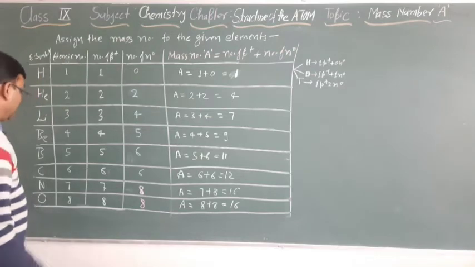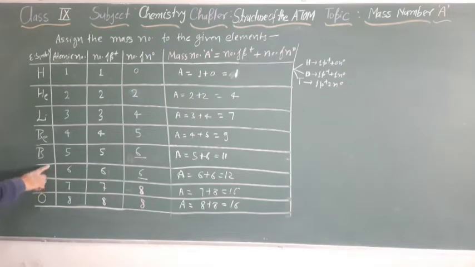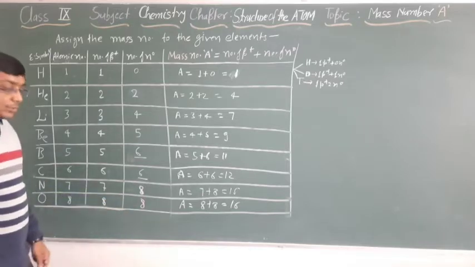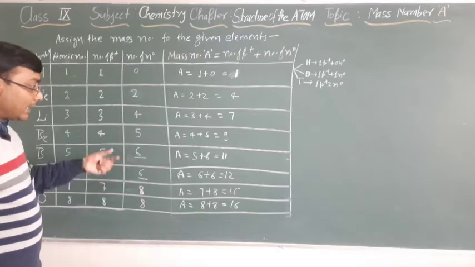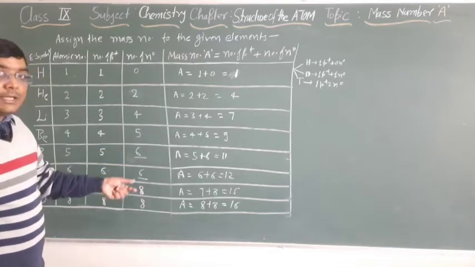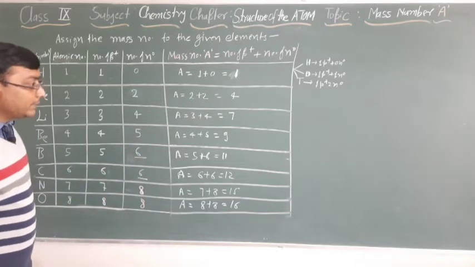Now see here, the number of neutrons in boron and carbon are the same. So these 2 atoms have the relation isotonic. We call them isotonic. Nitrogen and oxygen, same number of neutrons, so they are known as isotonic. The group of atoms having the same number of neutrons, we call them isotonic.